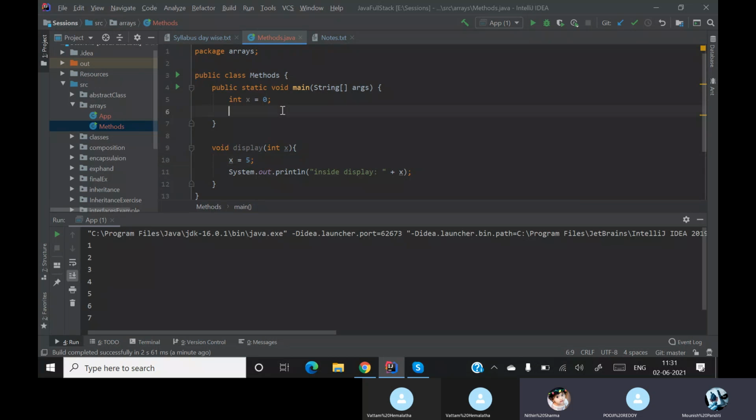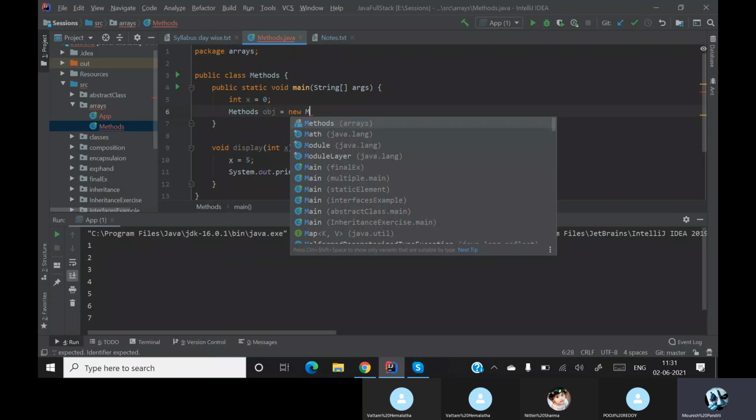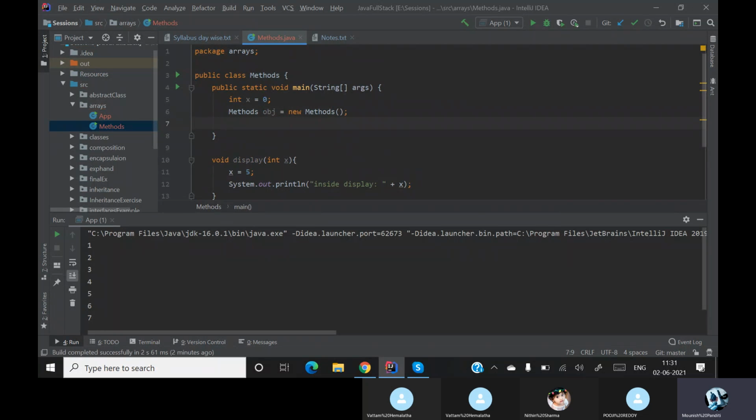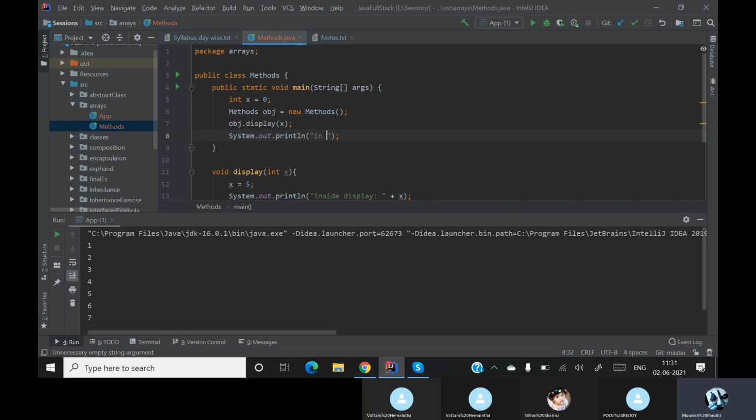Yes, sir. Now here I'll create an object for my class: Methods obj is equal to new Methods. So obj.display, let the value be x. I am passing my x value, which is 0. Now let me print, inside main, what is my x value?